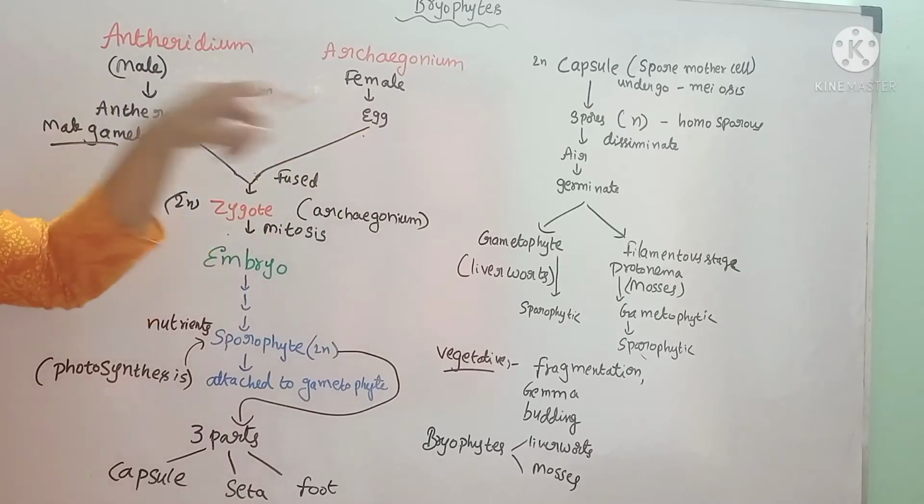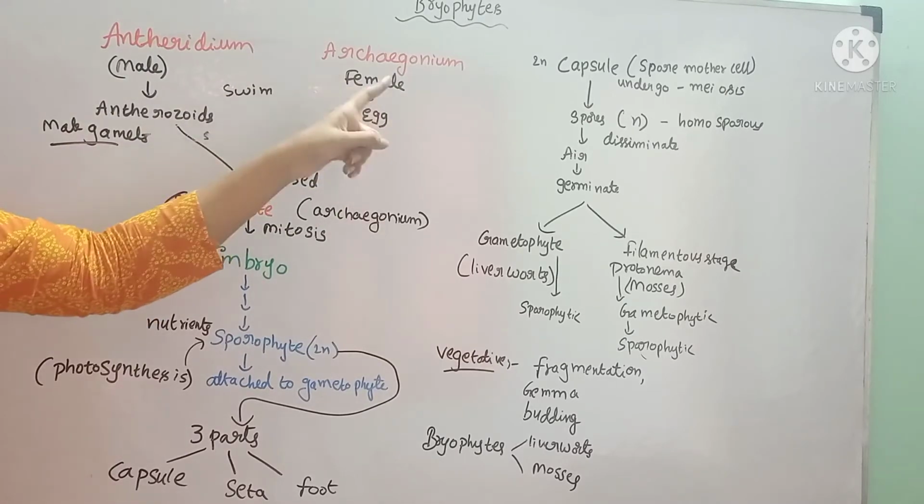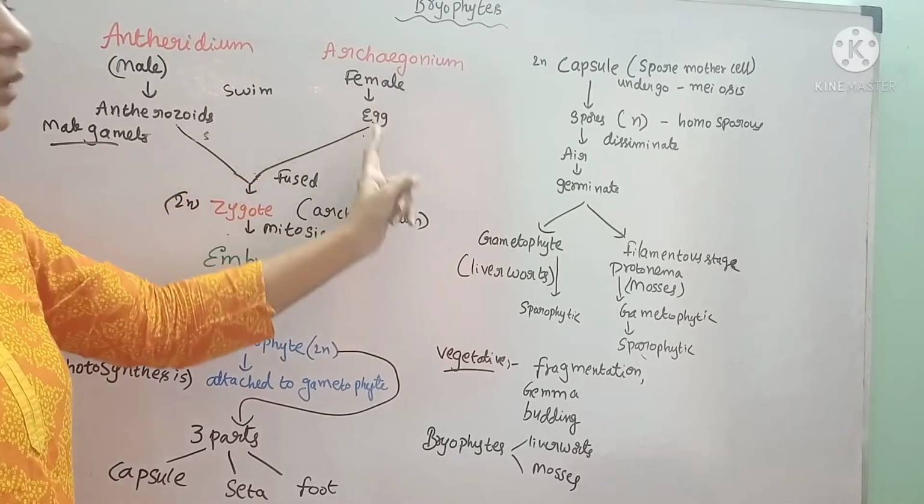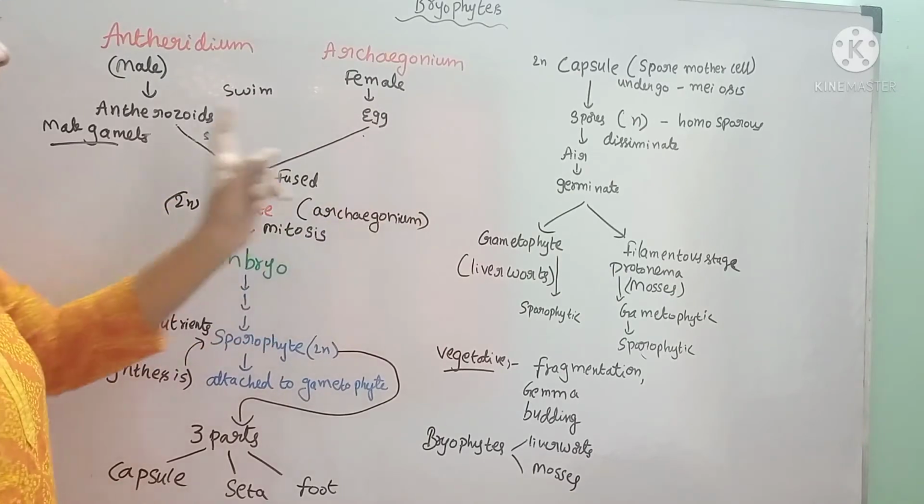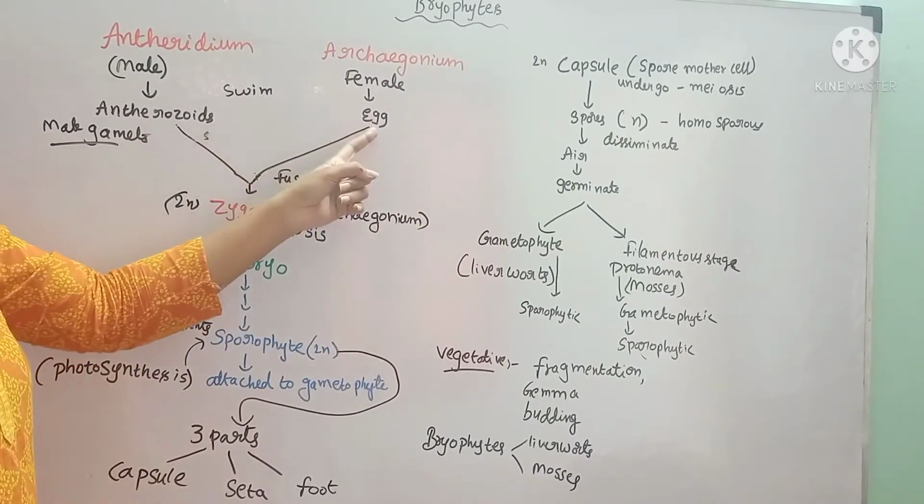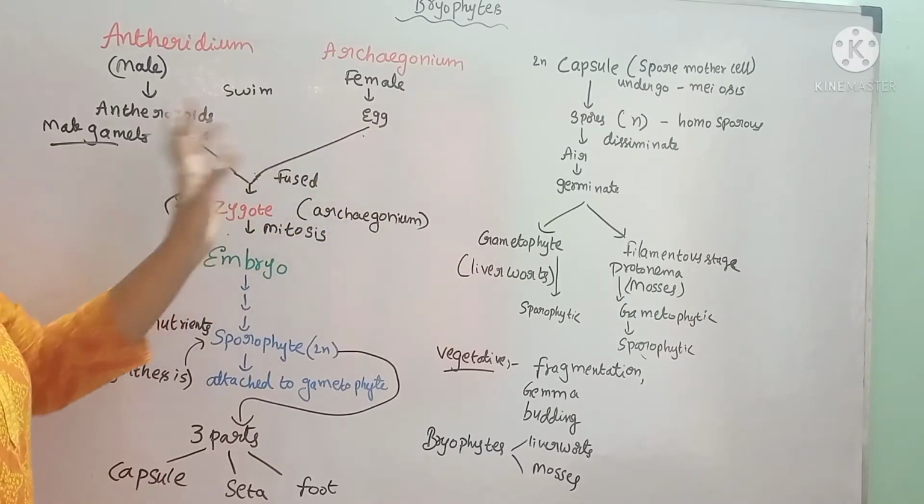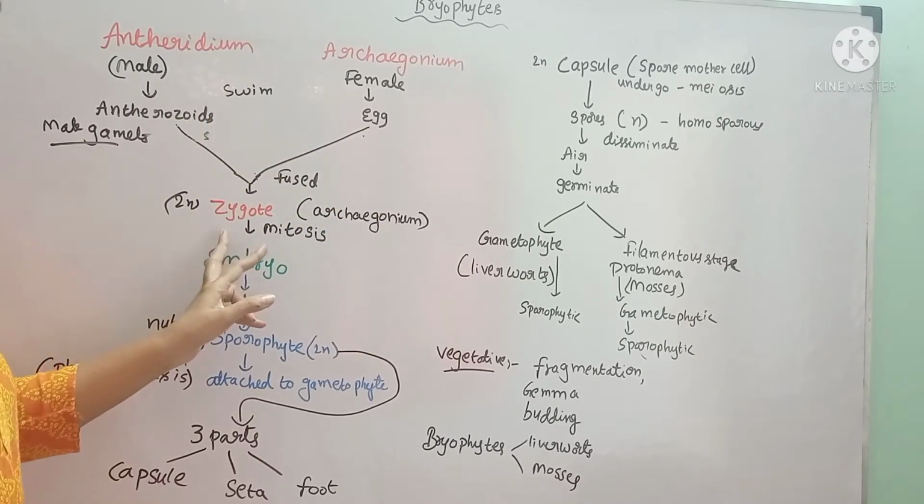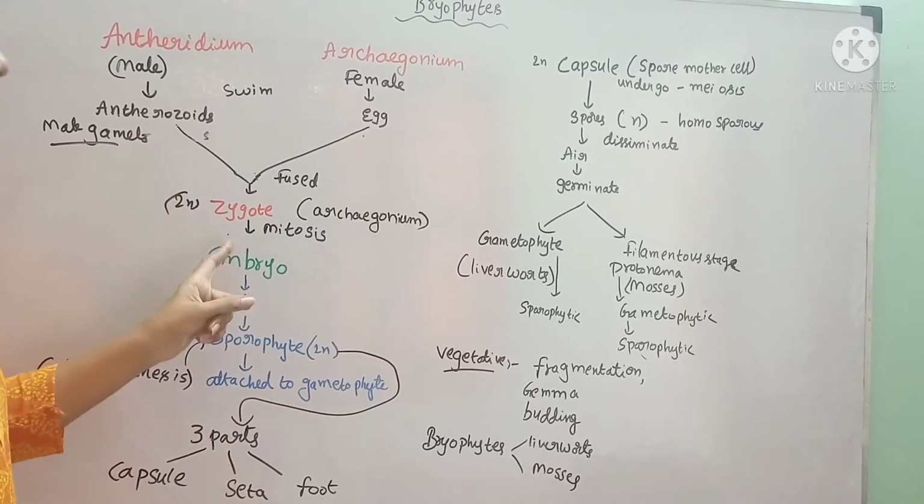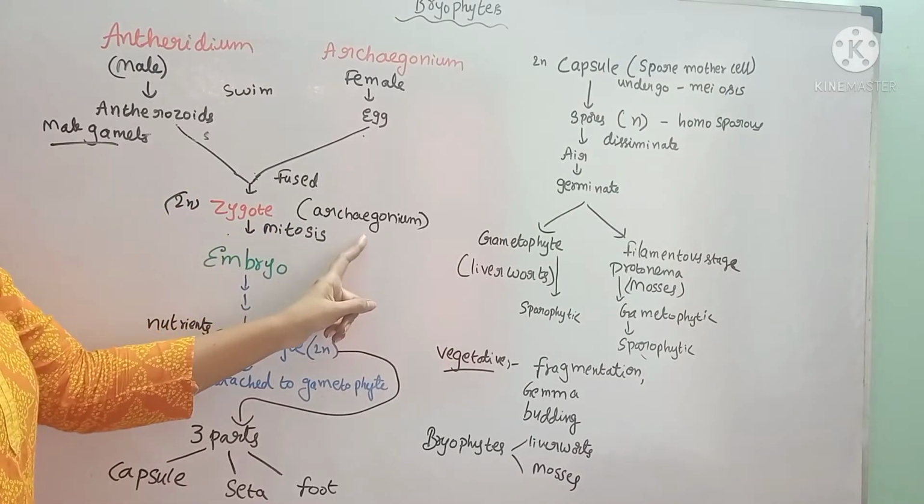the flask-shaped archegonium. What is the flask-shaped archegonium? The venter of the flask-shaped archegonium consists of the fertile egg. These antherozoids fuse with this egg, and these two haploid cells fuse together and produce a diploid zygote. The zygote formation takes place in the archegonium.